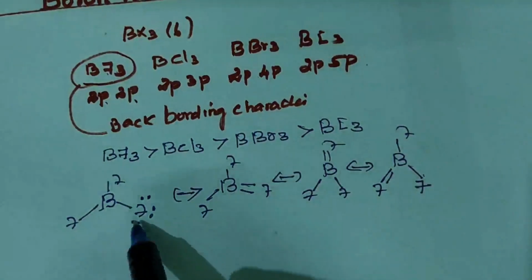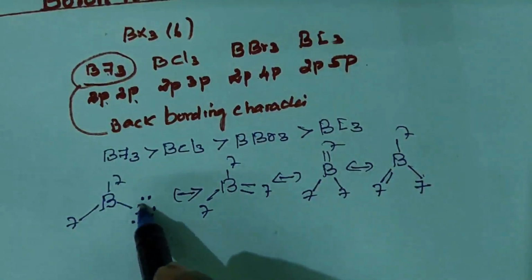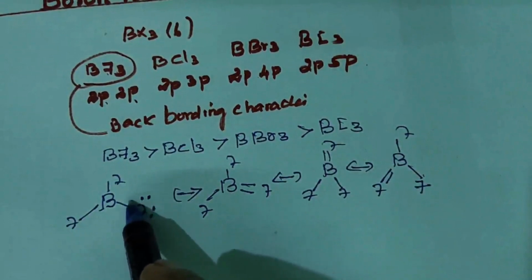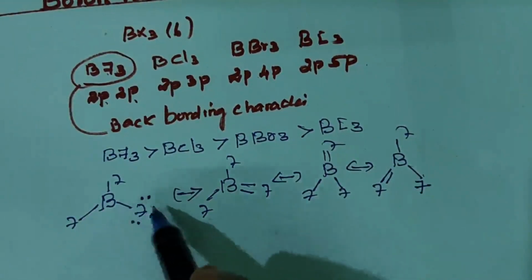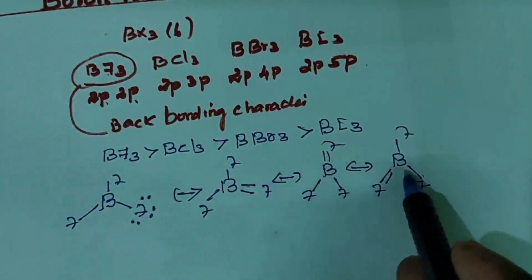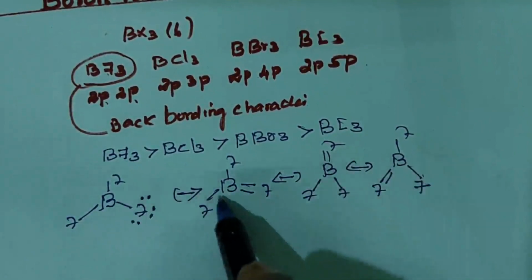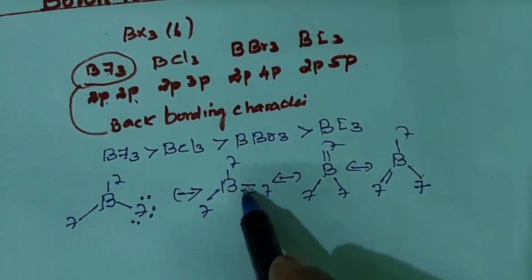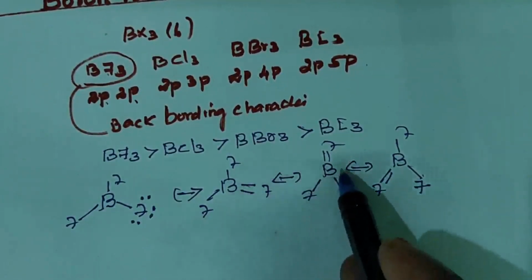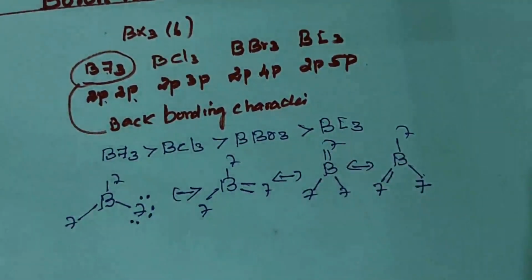So in boron trifluoride, fluorine donates a pair of electrons to the central atom. So in this central atom, the double bond character is there. Any one of the boron-fluorine bonds has double bond character.